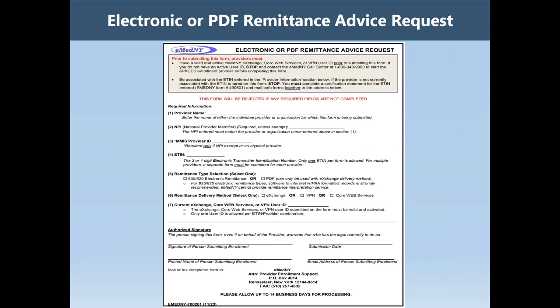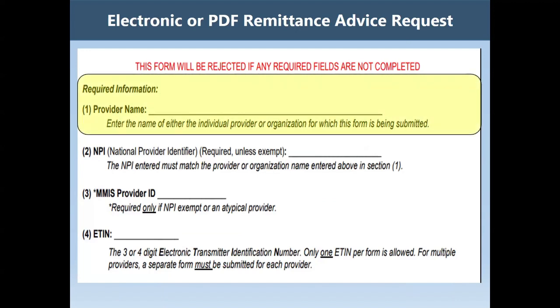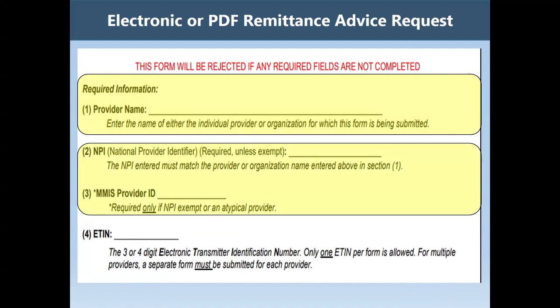Let's go over the electronic or PDF remittance advice request form, also known as eMedNI 700201. The first required field is the provider's name. Enter the name of either the individual provider or organization for which this form is being submitted. The next required fields are for the provider's NPI or Medicaid Provider ID number.